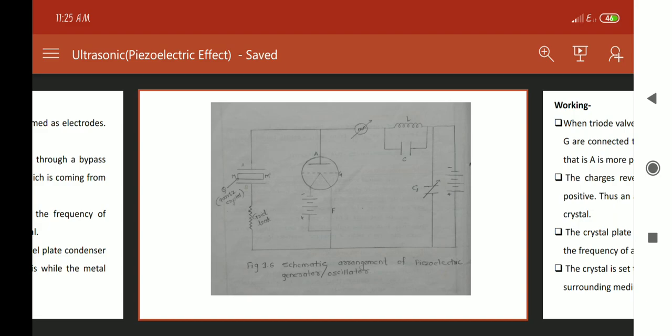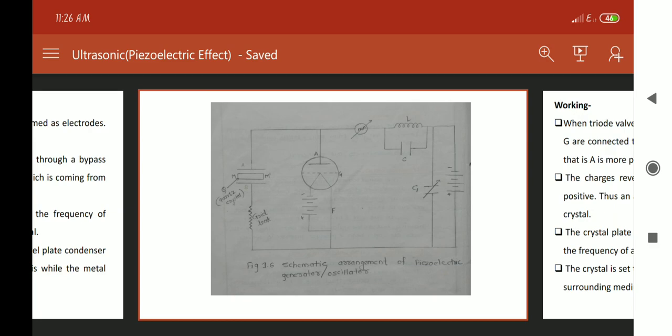So if we see this figure, it is observed that there are A and B ends, which are two metal plates, or we can say two electrodes. In between these two metal plates, the quartz crystal, which is considered as Q, is placed. One terminal of this crystal is connected to the anode, and the other terminal of this crystal is connected to the grid of the triode valve.